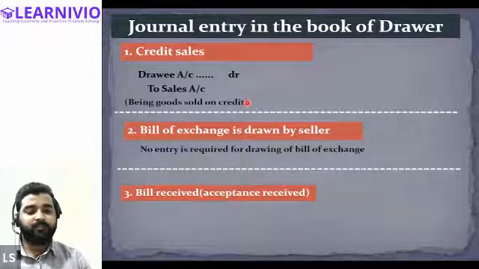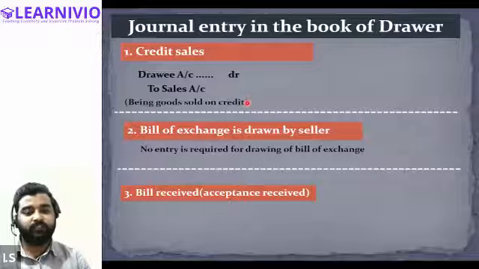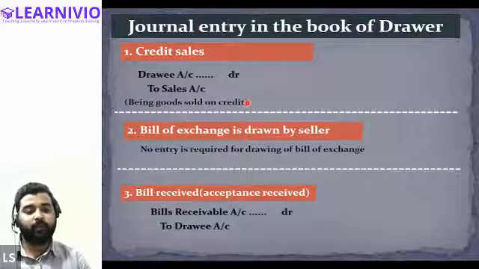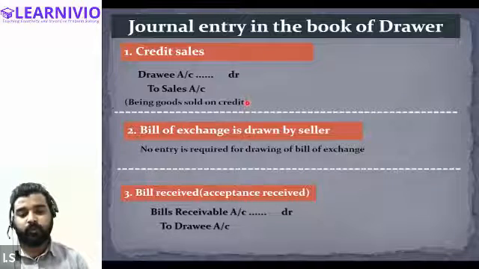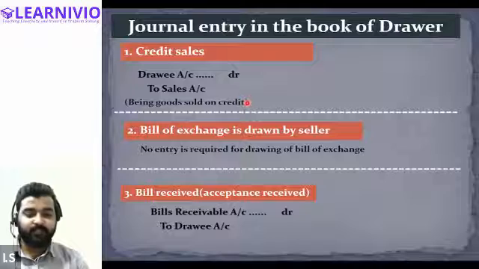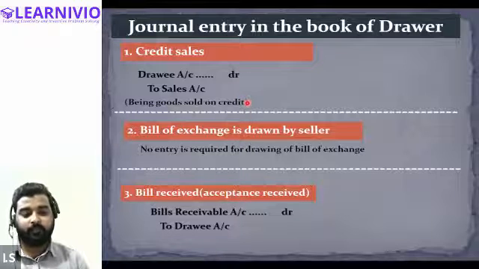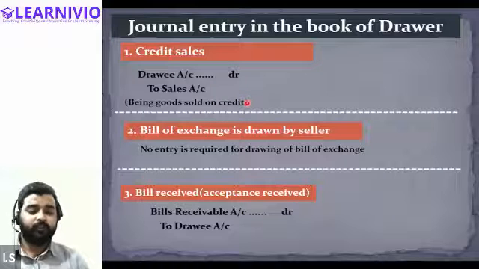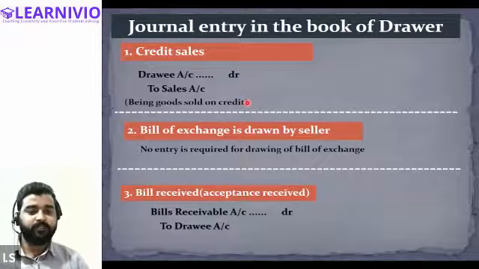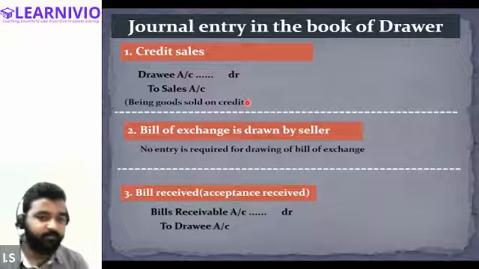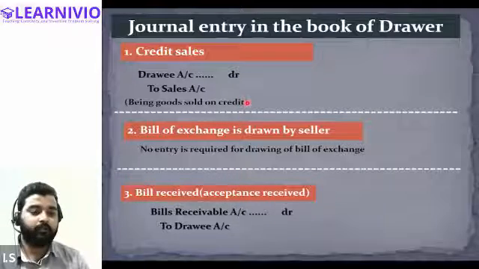And for acceptance received, we will journalize this transaction like this: bills receivable account debit to drawee's account, because this instrument is coming into the business, right? The instrument is a kind of debtor, a kind of asset. Therefore I am debiting the bills receivable account. We are receiving the bill from the drawee, therefore I am crediting the drawee's account. So bills receivable account debit to drawee's account. Tell me, is the journal entry for the third transaction clear to all of you? Yes, sir. Any doubt? No doubt. Okay.